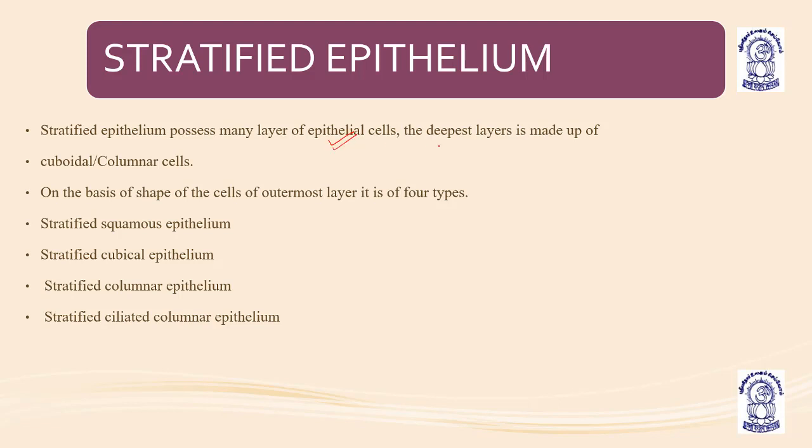The cells are multi-layered, and the deepest layer, the innermost layer, is made up of cuboidal or columnar shaped cells. So stratified epithelium has a multi-layered structure.